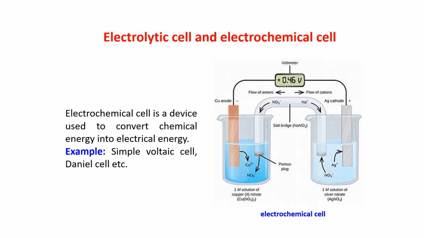This is a setup shown for the electrochemical cell. This simple voltaic cell and the Daniell cell are all examples of electrochemical cells. When you go to standard 12, you will study about the electrochemical cell.